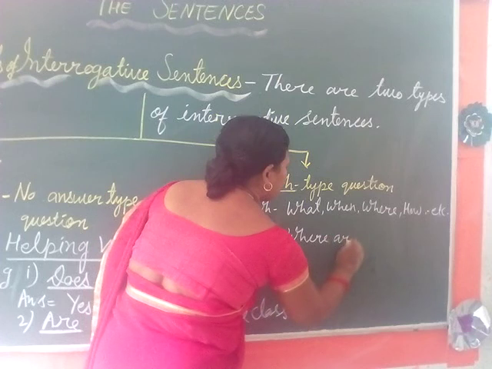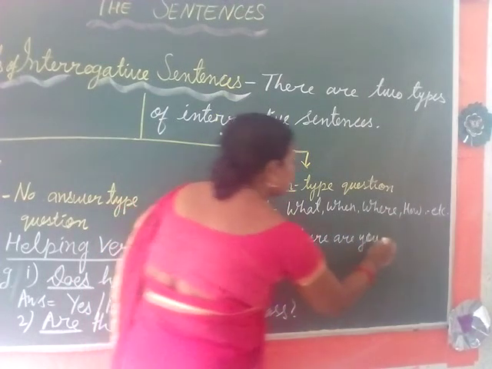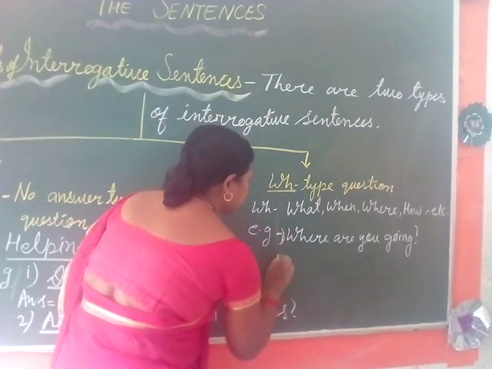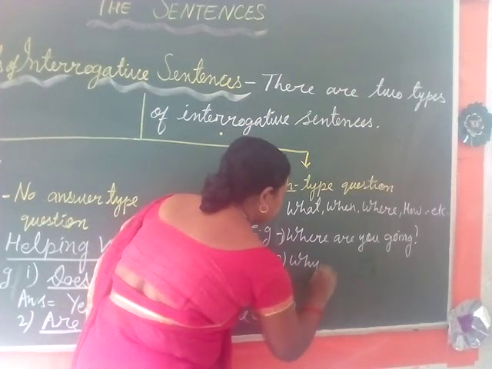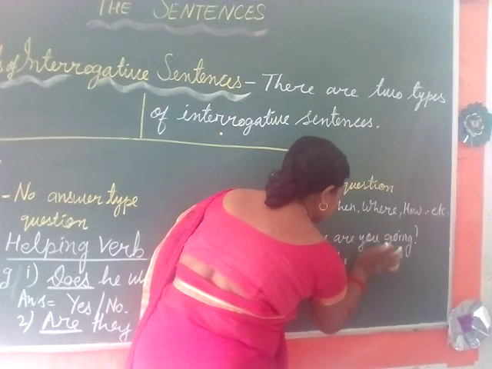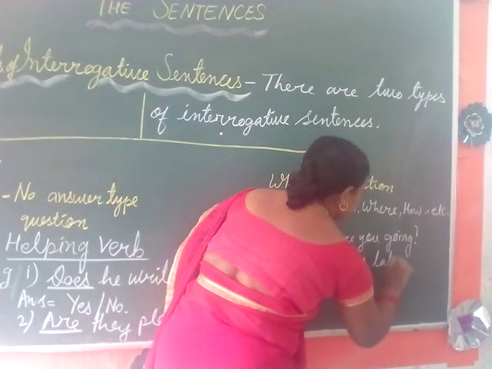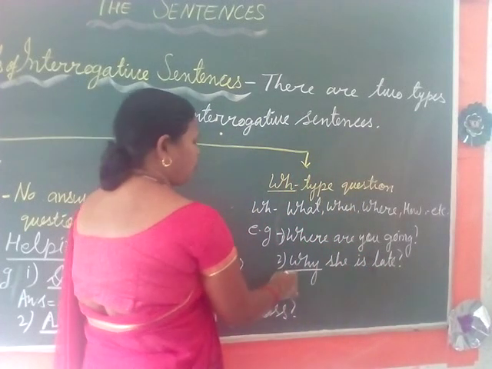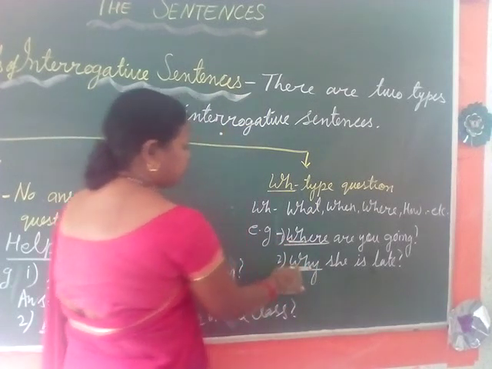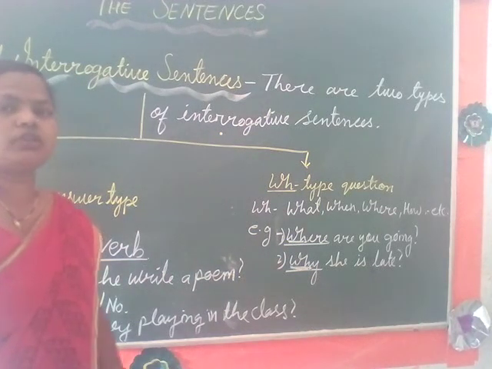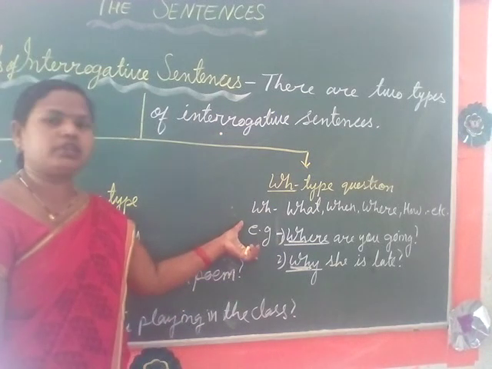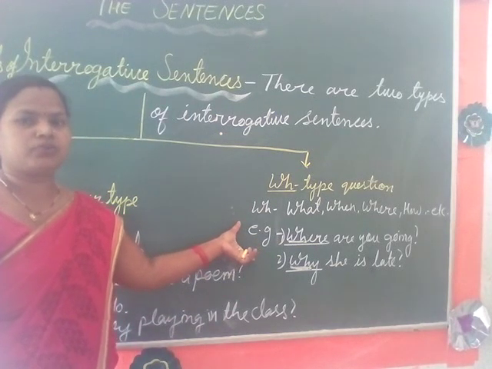For example, where are you going? Where are you going? Or you can say, why she is late. Here I have used the words why and where. There is a WH word here. So this type of sentence is called a WH answer type sentence. These sentences give a detailed answer. Okay, I hope it is very clear to all.